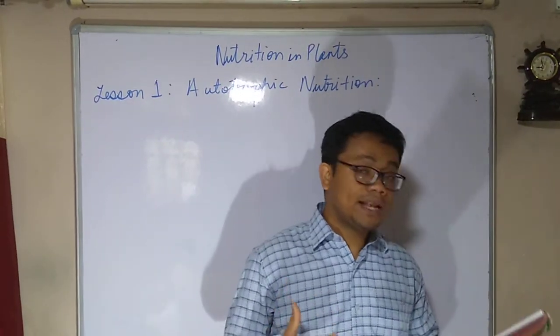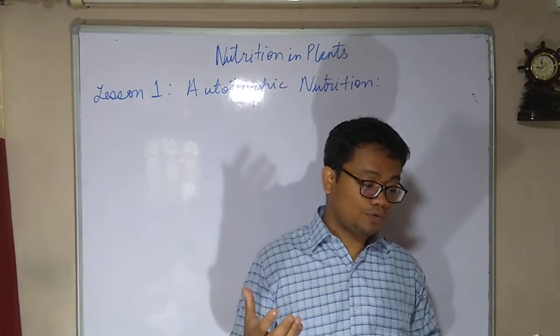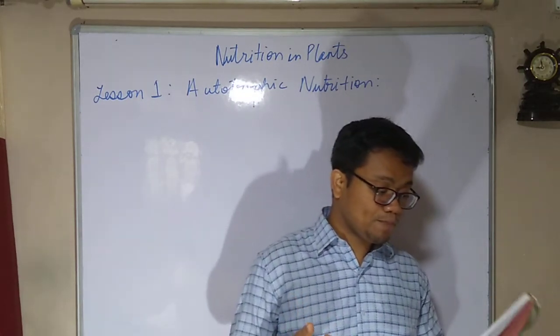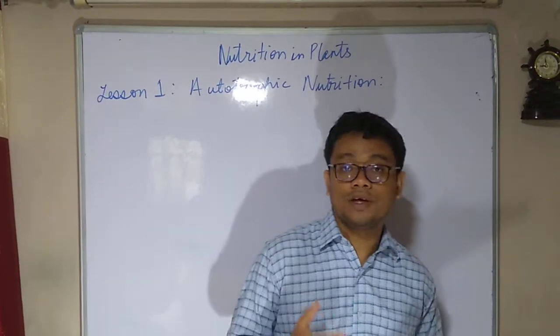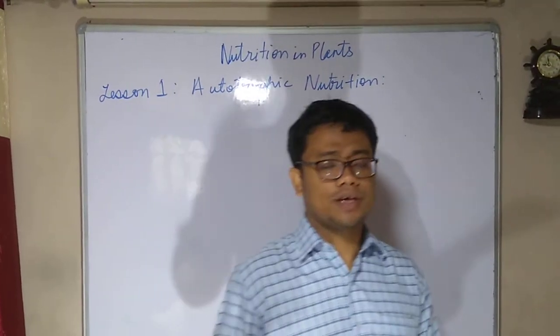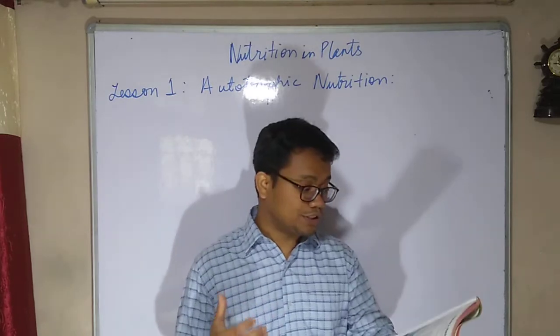They also need food for growth and development, isn't it, children? Now all organisms obtain food by the process of nutrition. That means all kinds of plants obtain their food by the process of nutrition.